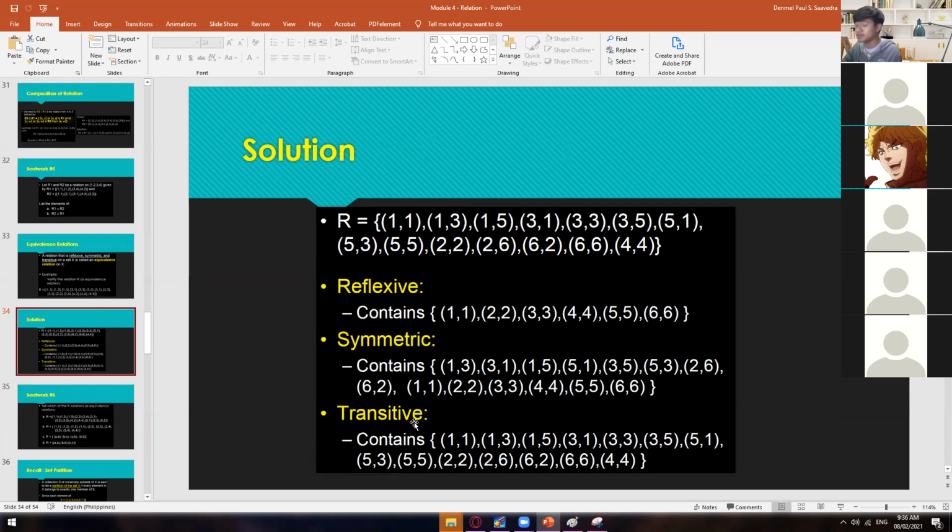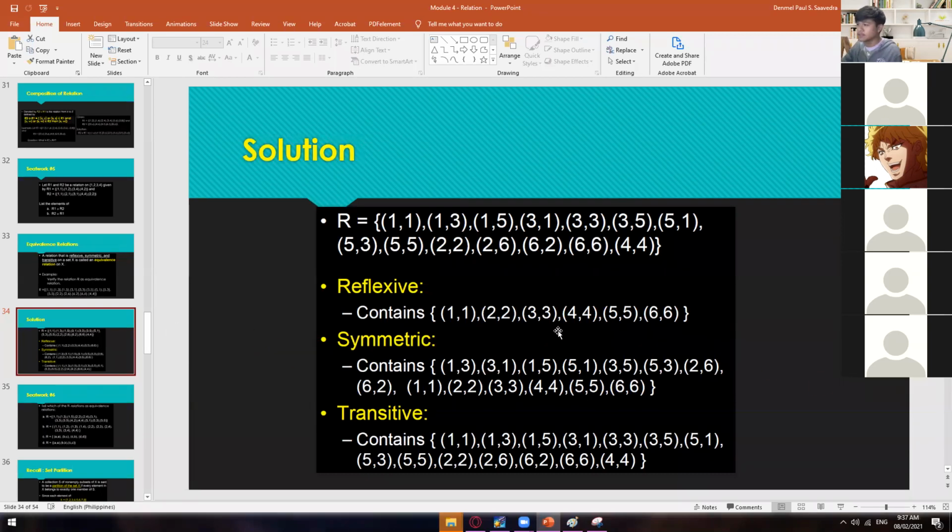And this one also is transitive because we have 1, 1, 1, 3, and we have the 1, 3, which is this one. So just check everything on all of those: transitive, symmetric, and reflexive. If all of those are checked, then that one is an equivalence relation.